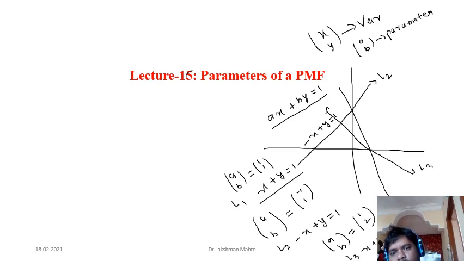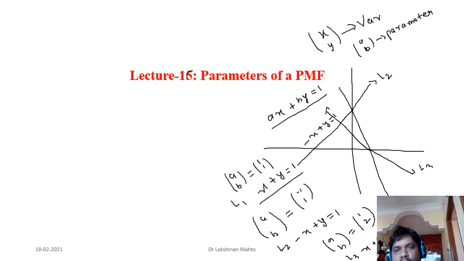Now, once you are having a system, then x, y are system variables. They vary in a system. That means they are talking about the locus of a point moving in a system. So if you change the parameter, that means you are changing the system. But if you change the variable, you are in a single system and you are moving in that system. That means you are talking about the locus of a point in a system.